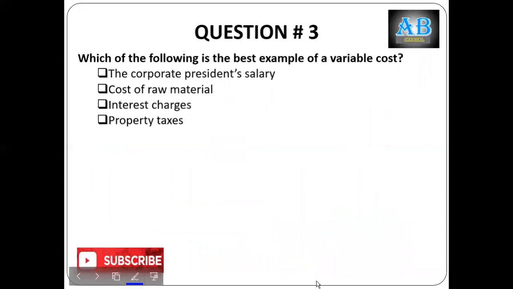Which of the following is the best example of variable cost? Corporate president salary, cost of raw material, interest charges, and property tax. Definitely cost of raw material. President salary is fixed in nature. Interest charges, most of the cases fixed. Property taxes, most of the cases fixed. So these are not the right answer. Cost of raw material is by nature in behavior variable, because it varies with the activity level.